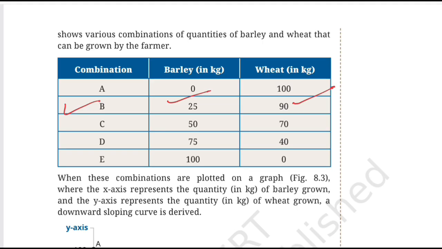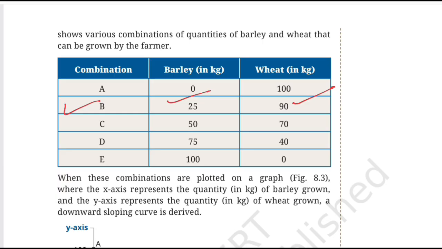So what has happened? The production of wheat has fallen from 100 kg to 90 kg, and the farmer actually produced 25 kg of barley but sacrificed what quantity of wheat? 10 kg of wheat. That sacrifice here is called the opportunity cost in action.